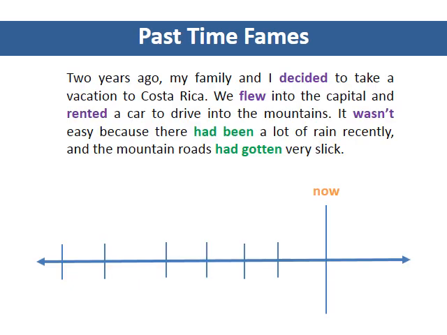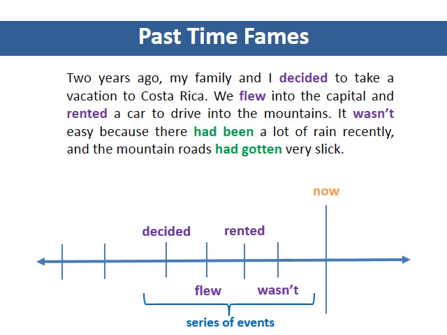Let's use a timeline to examine this example more closely. The first 4 verbs in the passage are in the simple past. We use the simple past with multiple verbs when they happen in a series, or one after the other. We can use the simple past to explain what happened first, second, third, and so on.